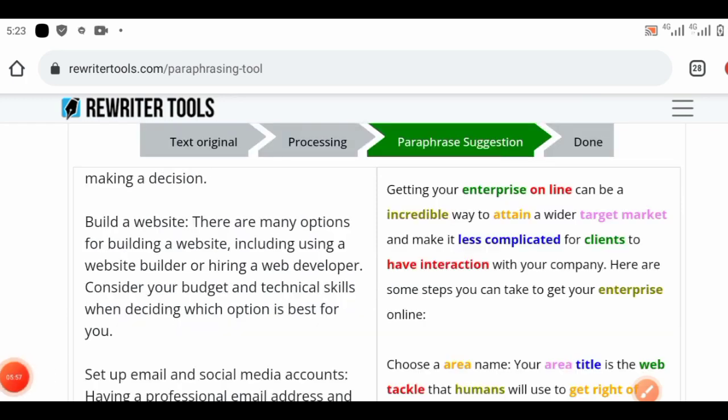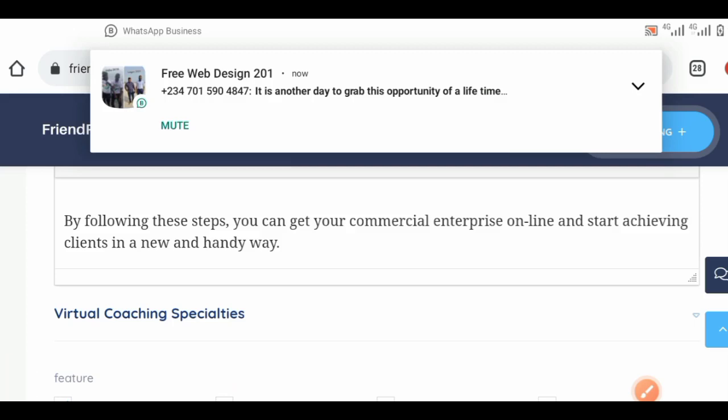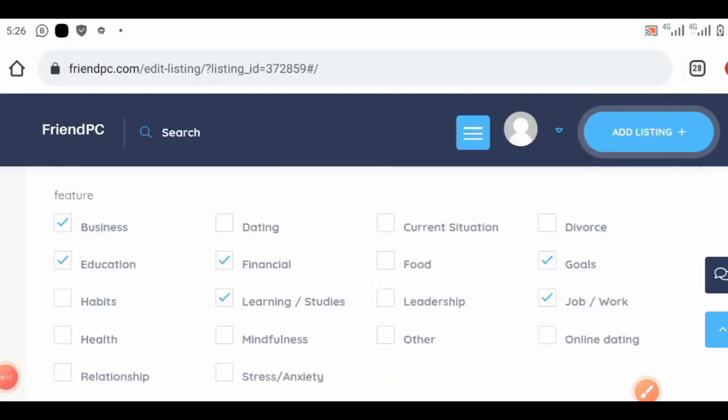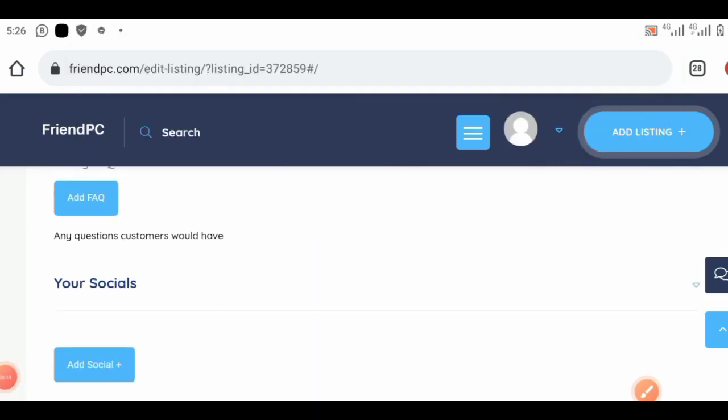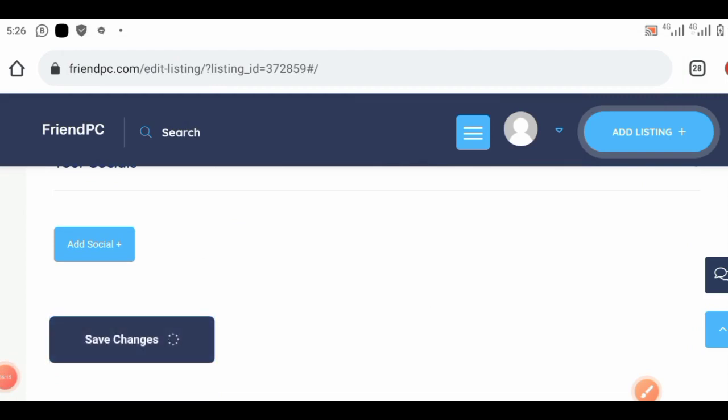You can see this software actually helped me write what I wrote there. Let me just copy it and paste it. You can check it out for yourself. After doing that, the next thing you do is click on Save Changes, because I've made some changes there. If you want me to post more content on this particular topic, let me know.